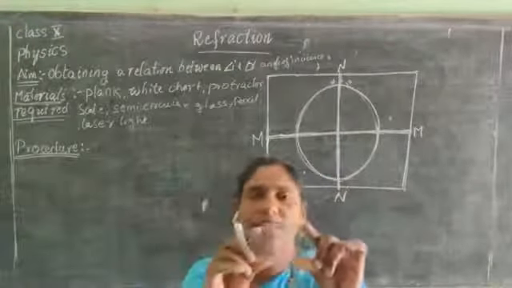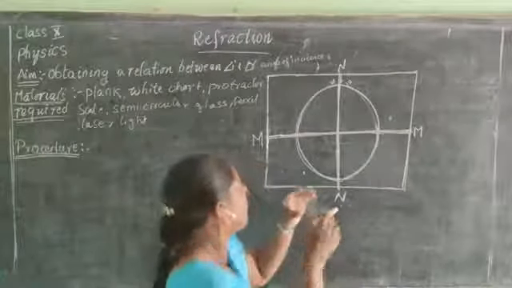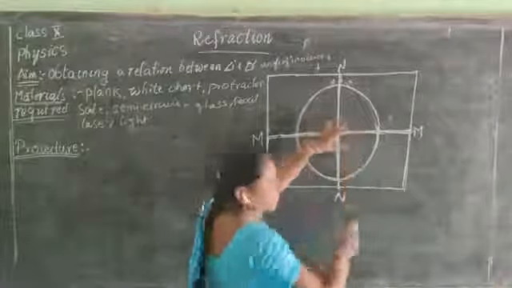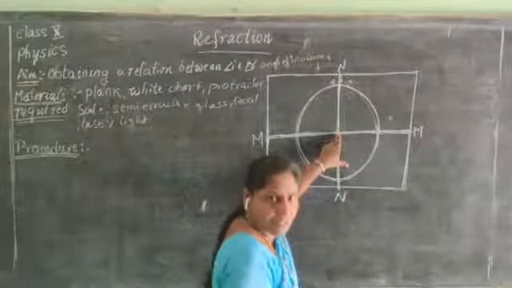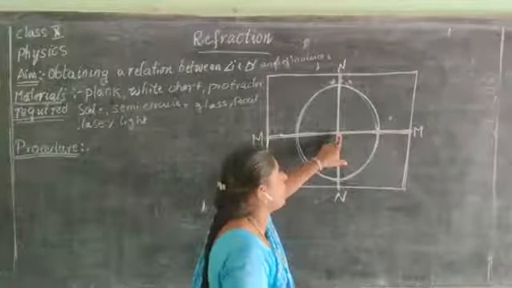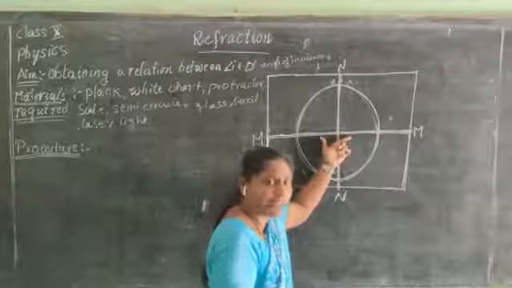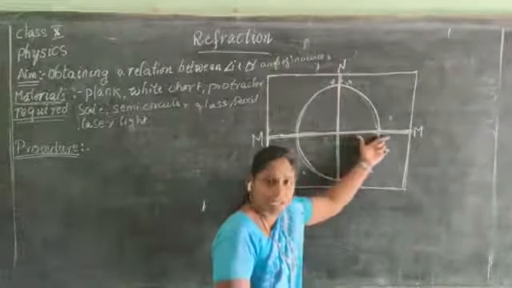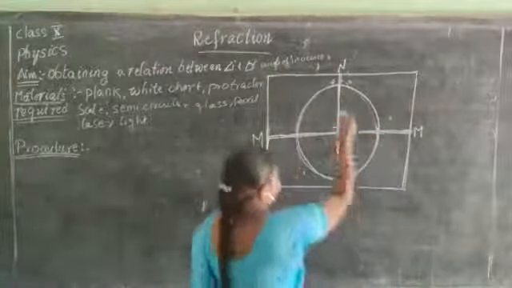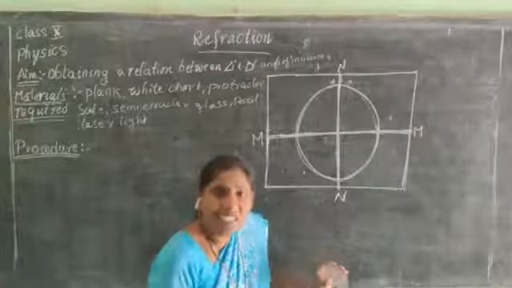Are you able to understand? So, when you are taking the protractor, the horizontal line of the protractor should match or coincide with the horizontal line of the semicircular glass tube. Then we are going to measure the angles.